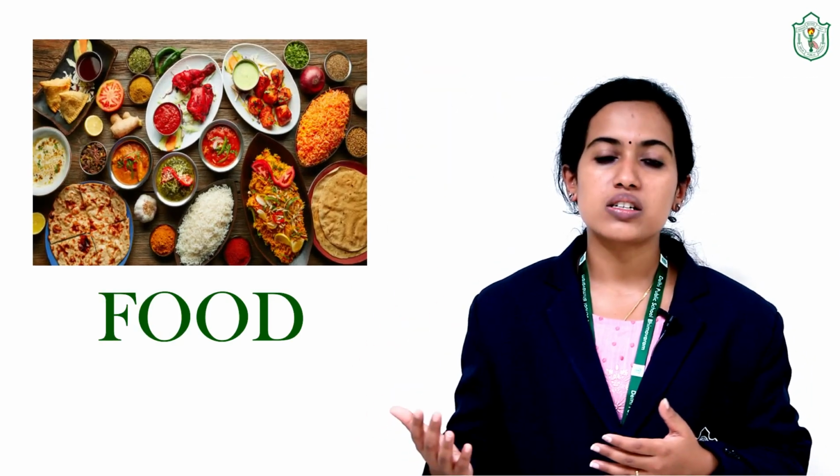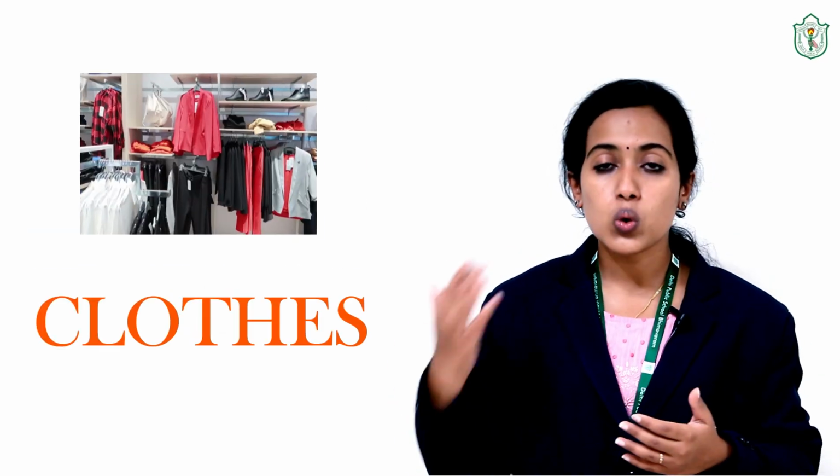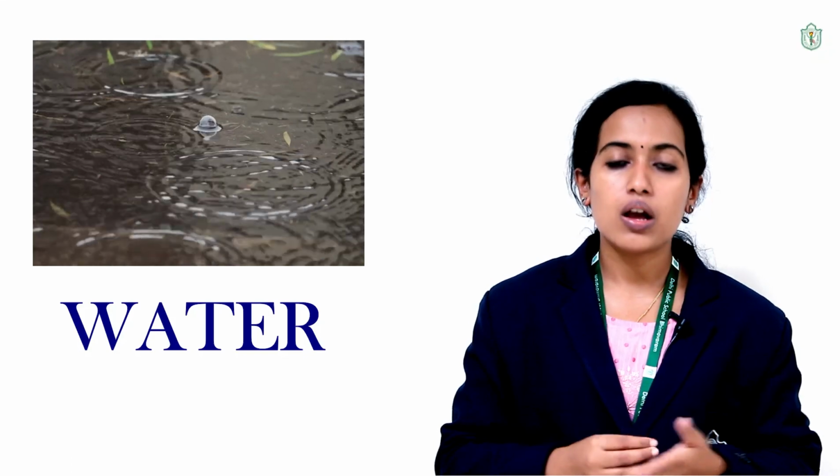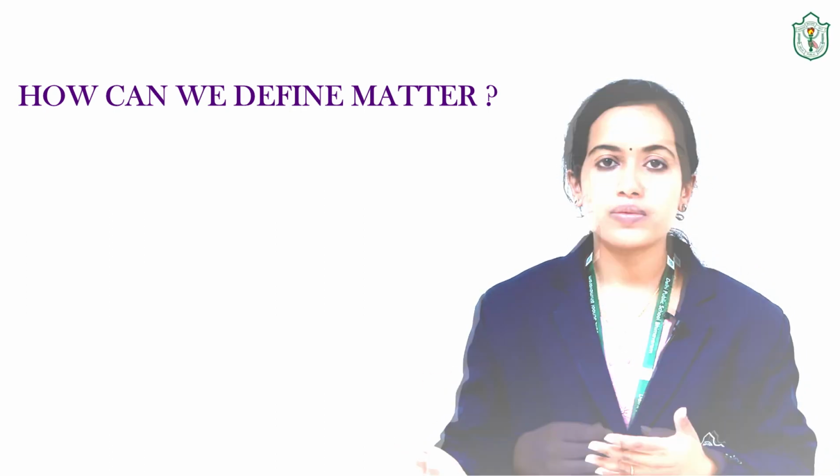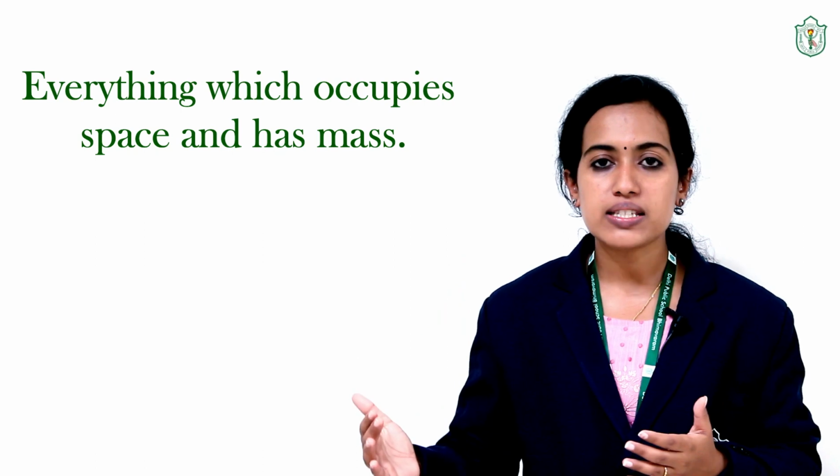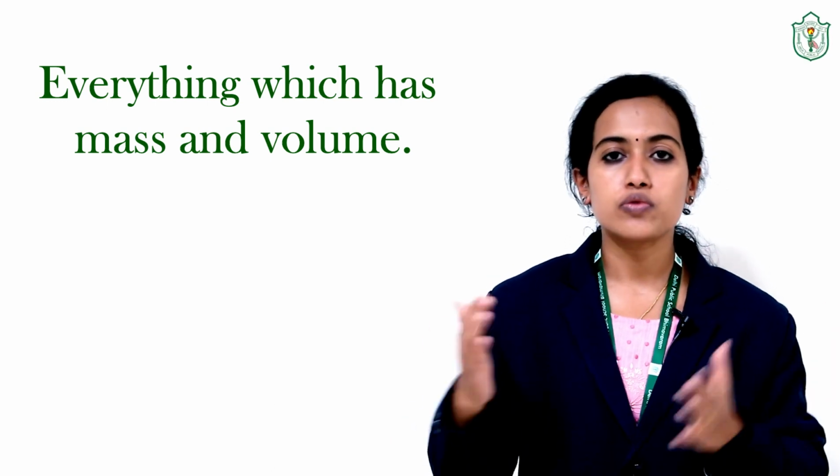The food we eat, the air we breathe, the clothes we wear, stones, even a drop of water is matter. All these things occupy space and have some mass. How can we define matter now? Matter is defined as everything which occupies space and has mass. Matter can also be defined as everything which has mass and volume.